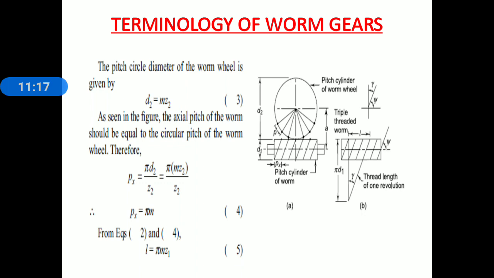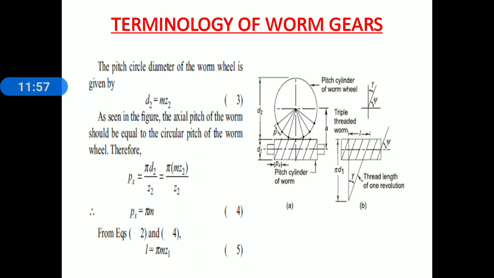Equation 2, that is for the lead, l is equal to Px into Z1. Now in that relation we substitute the value of Px: l is equal to pi m into Z1. This is another relation to get the value of lead. First relation: lead l is equal to Px into Z1, where Px is the axial pitch and Z1 is the number of starts. Another relation: l is equal to pi m into Z1, where m is the module of worm wheel and Z1 is the number of starts on a worm. Consider equation number 5.